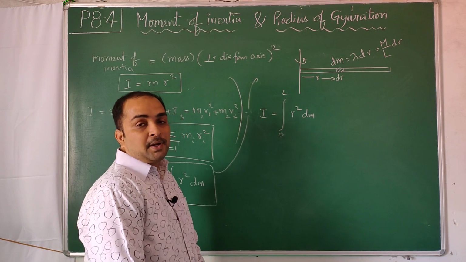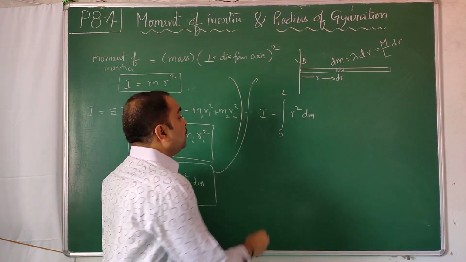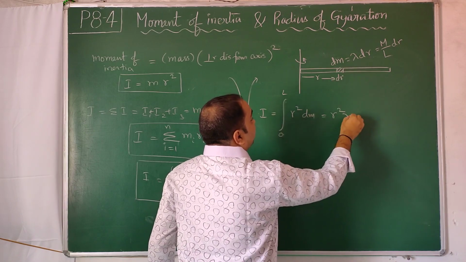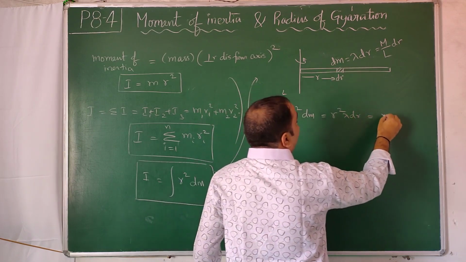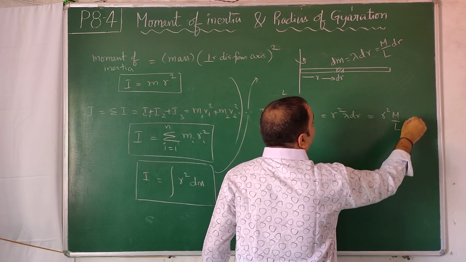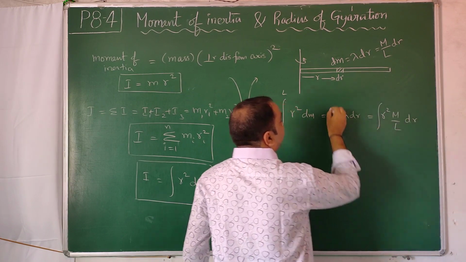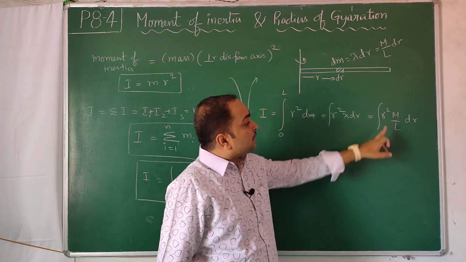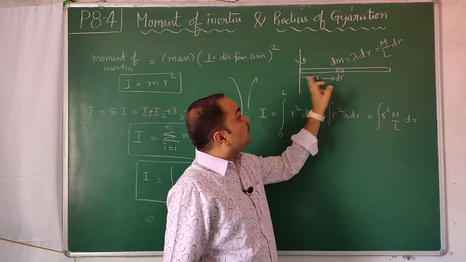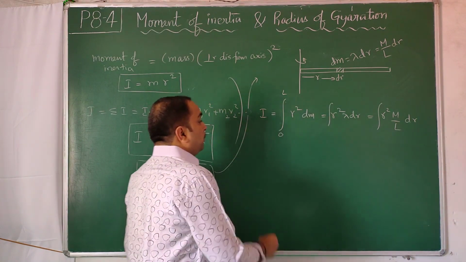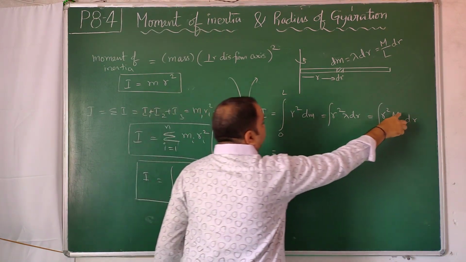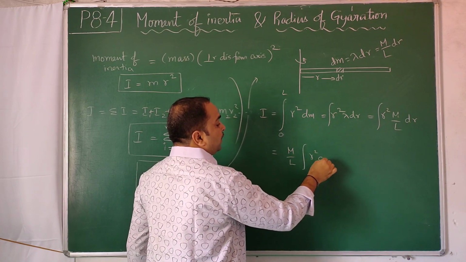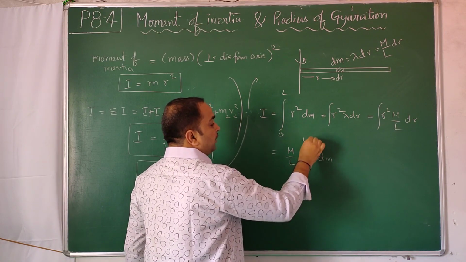So the length of the rod is capital L, and the mass of the total rod is capital M. Now r square dm can be written as r square lambda dr, which is r square capital M by L dr, integral. What are constants, you can remove them. What are variables, keep them as they are. So r is going to vary. From this, M by L is common and taken out. Integral r square dr starting from 0 to L.